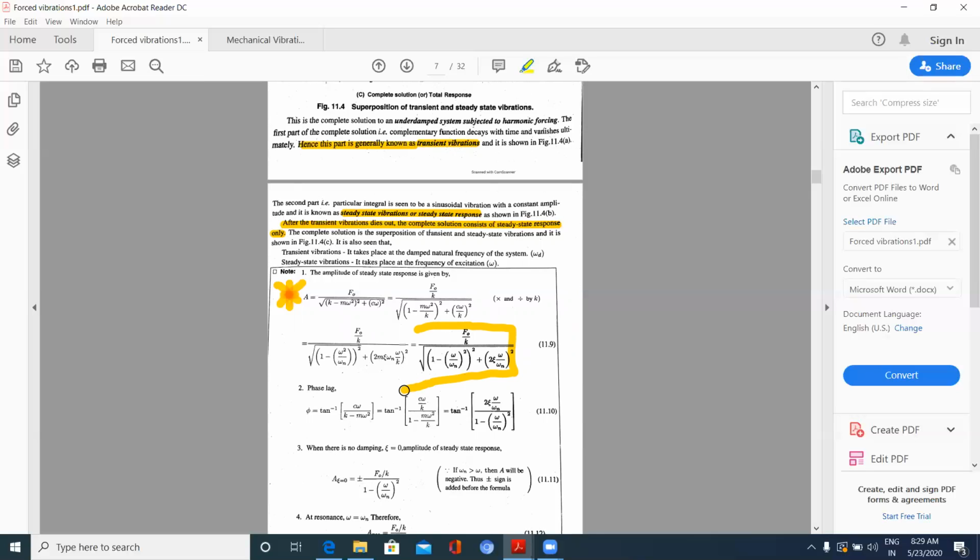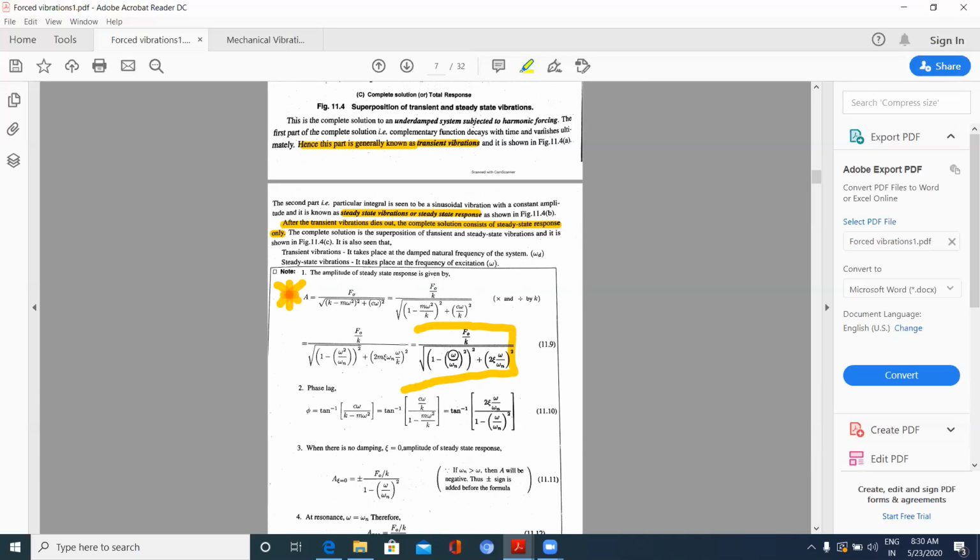This is the equation which you are supposed to observe for capital A is equal to F naught by K by under root 1 minus omega by omega n square whole square plus 2 zeta omega by omega n whole square, where omega n is natural frequency and omega d is frequency due to damping, and here you are observing this omega.